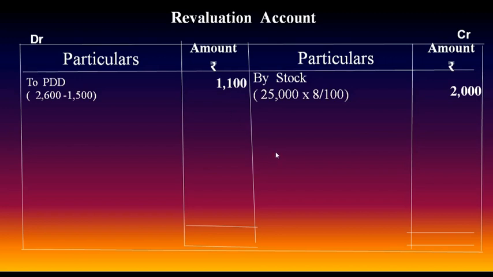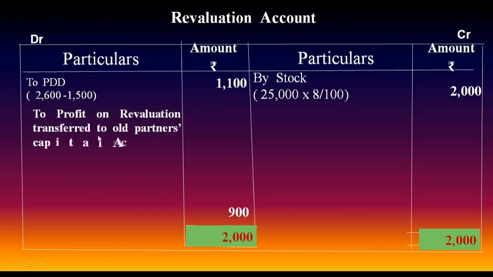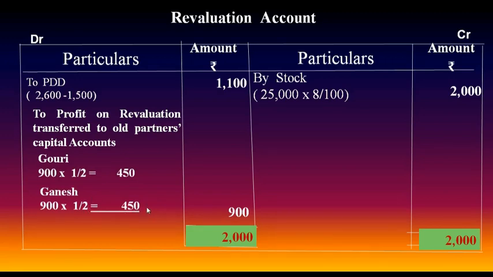No other adjustments. Now find the total. Which side is more? Credit side is more. Rupees 2,000. Write the same total on the other side and find the difference. Difference is 900. That is revaluation profit. Profit on revaluation transferred to old partners capital accounts. Who are the old partners? Gauri and Ganesh. They are equal partners. 900 into half, 450. Again Ganesh, 900 into half, 450. Total profit 900. This is how revaluation account is to be prepared.